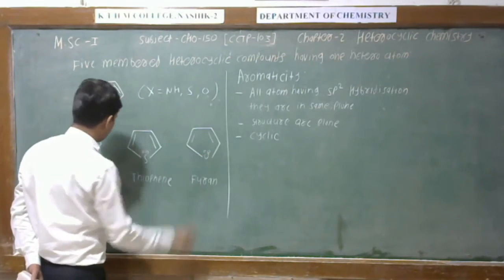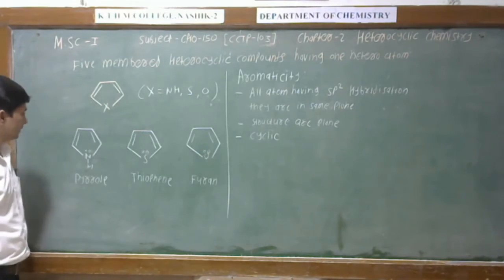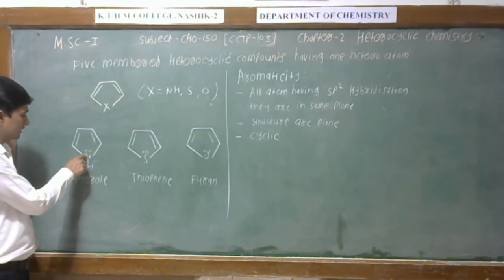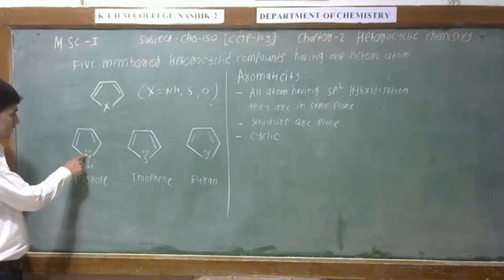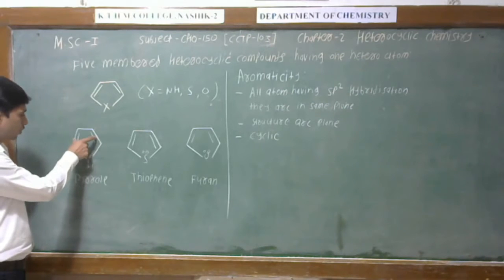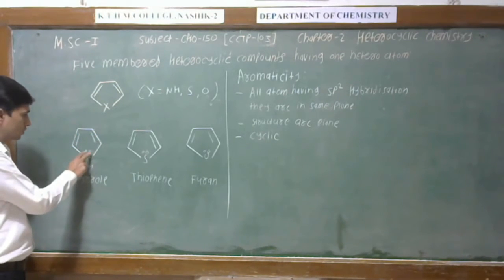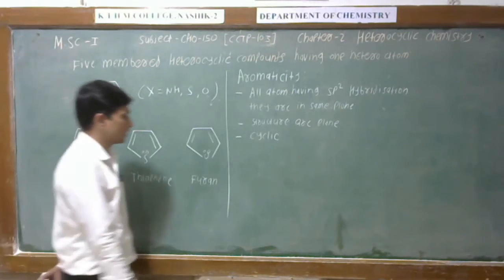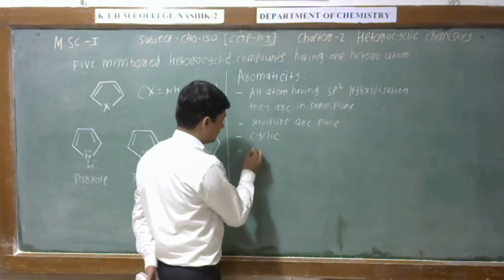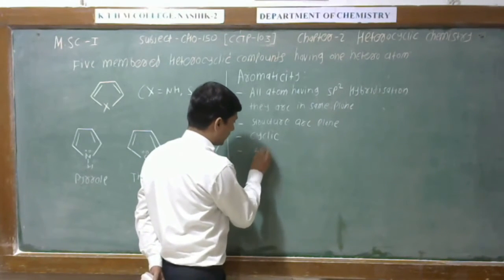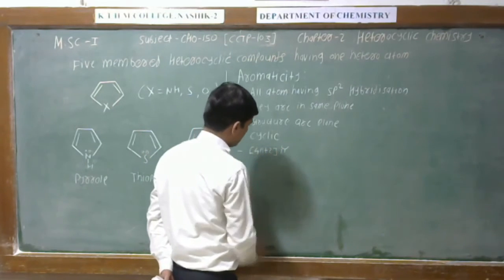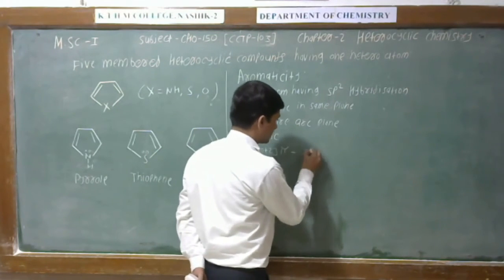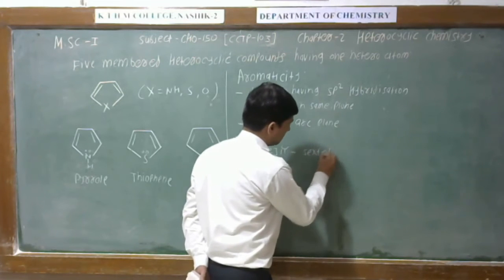If we count the total number of electrons in this ring, there are 4 pi electrons and 2 non-bonding electrons. So therefore we can say that this system contains a 4n plus 2 pi system. Hence the sextet is complete.